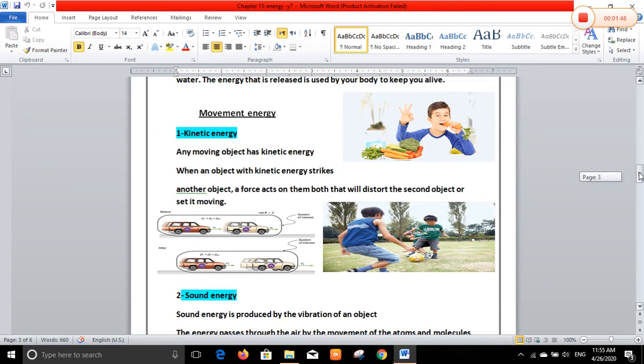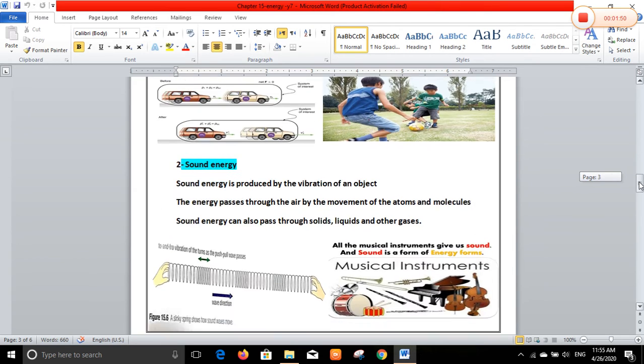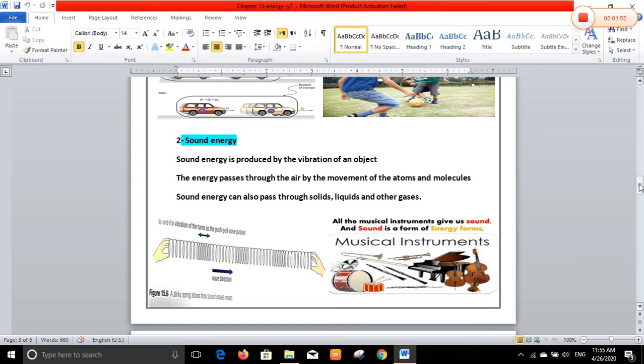The second form of movement energy is sound energy. Sound energy is produced by the vibration of an object. Take your voice: when you speak, all of us have two vocal cords.